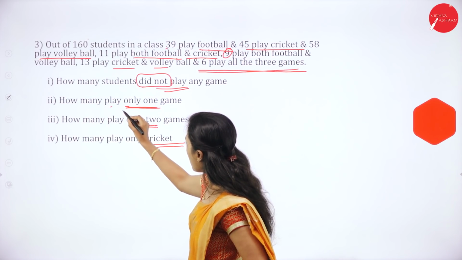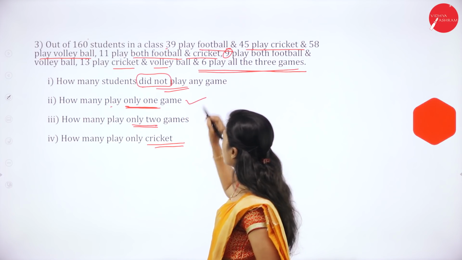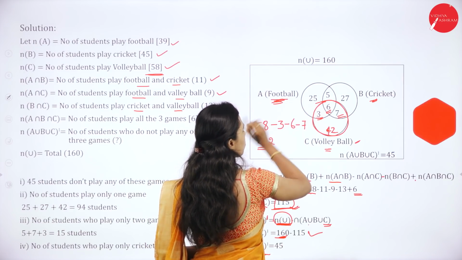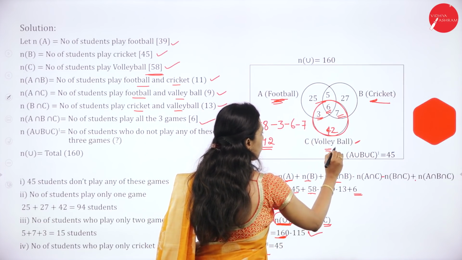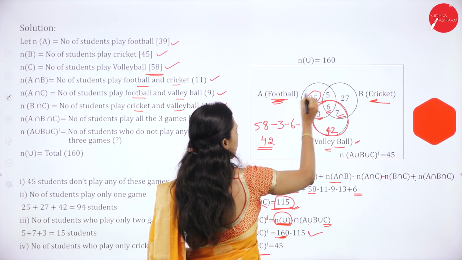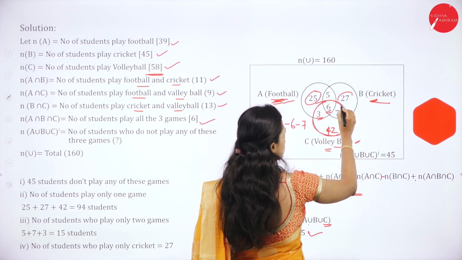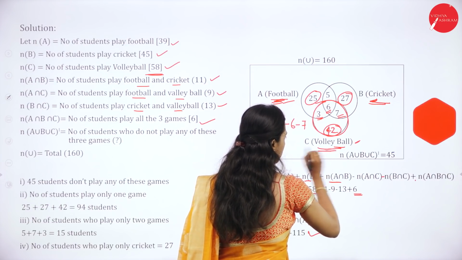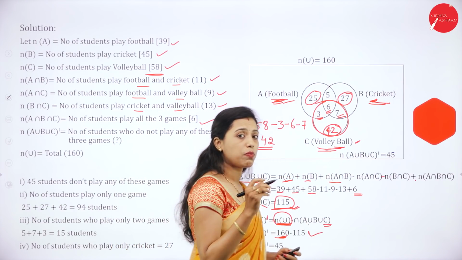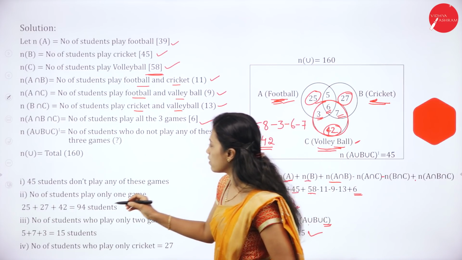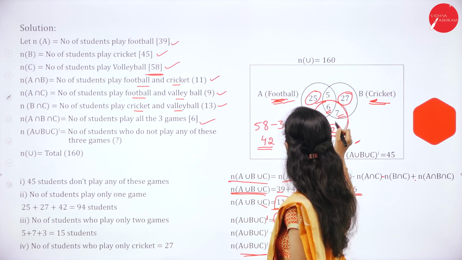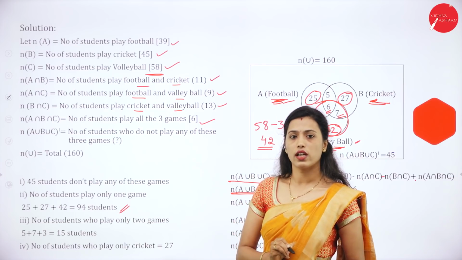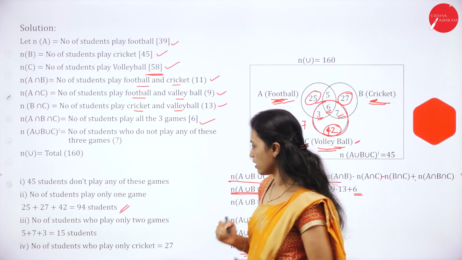Next, how many play only one game? Only one game means only football, only cricket, only volleyball. Here 25 students play only football, 27 students play only cricket, and 42 students play only volleyball. So how many students play only one game? It is 25 plus 27 plus 42, which is 94 students.